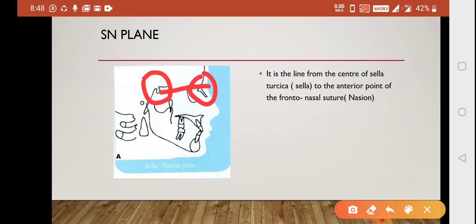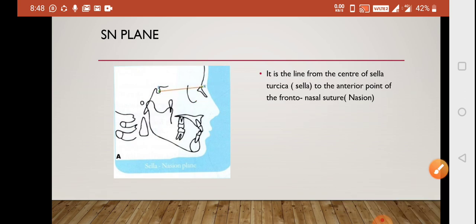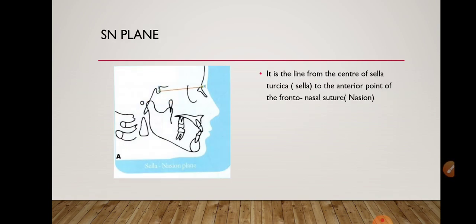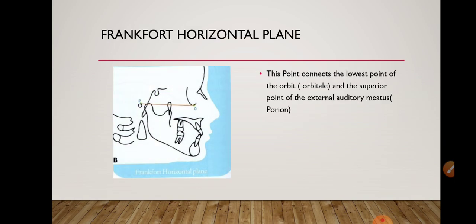So the question can be asked, which plane is used for further diagnosis to check for the growth, which is most stable? That is your Frankfurt horizontal plane or SN plane. Such kind of question can be asked, and SN plane, upon which we will see different further growth. So this is used as a base. This plane represents your cranial base. So SN plane, sella to the nasion plane, represents the cranial plane, and it is the most stable, and it is used as a reference plane to look for the further growth.